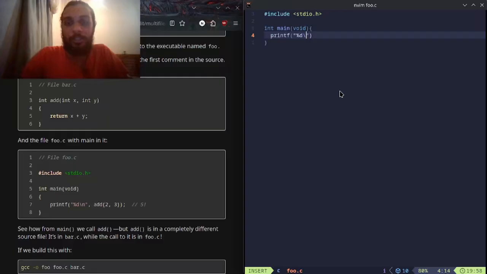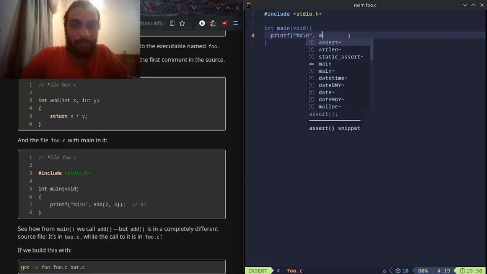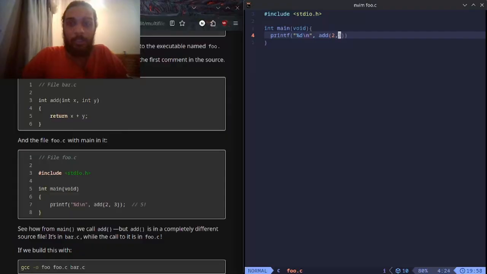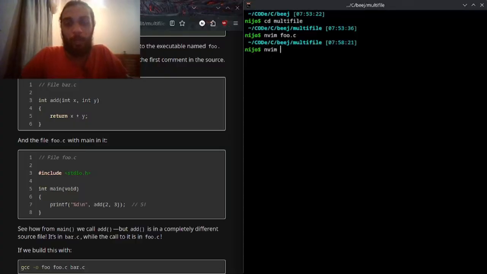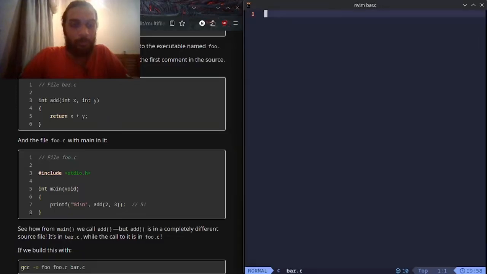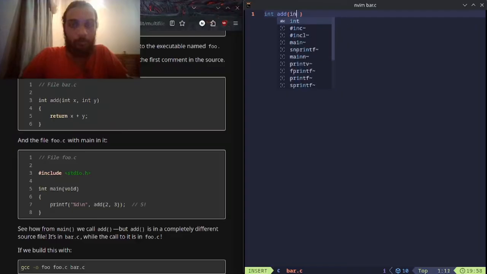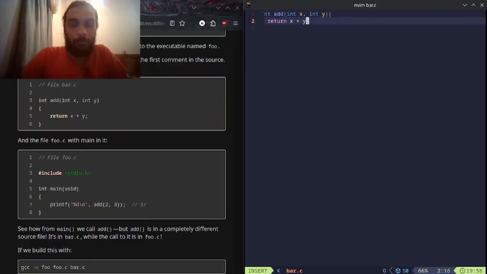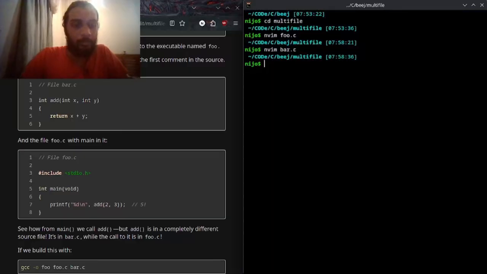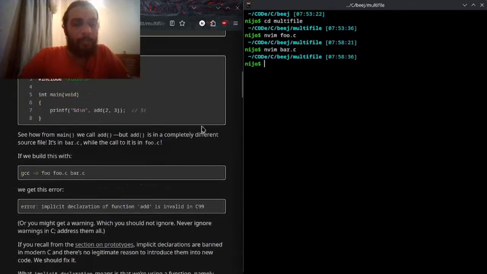It doesn't know what the add function is, because the definition of the add function is in bar.c. Return x plus y. See how from main we call add, but add is in a completely different source file. It's in bar.c while the call to it is in foo.c.